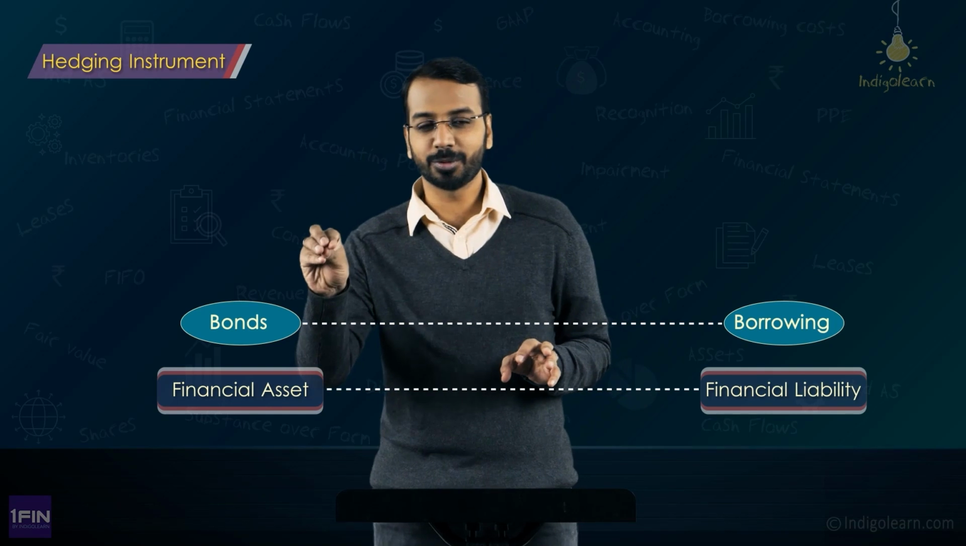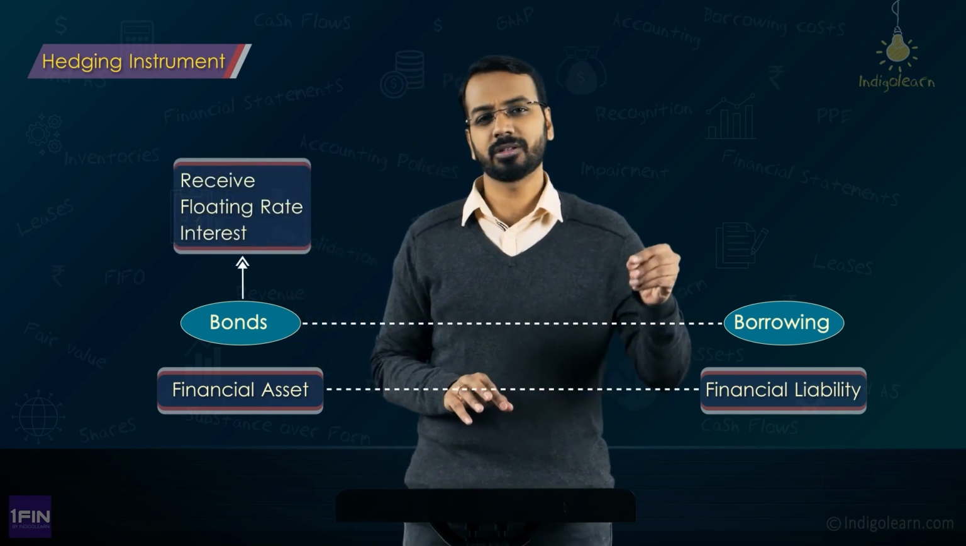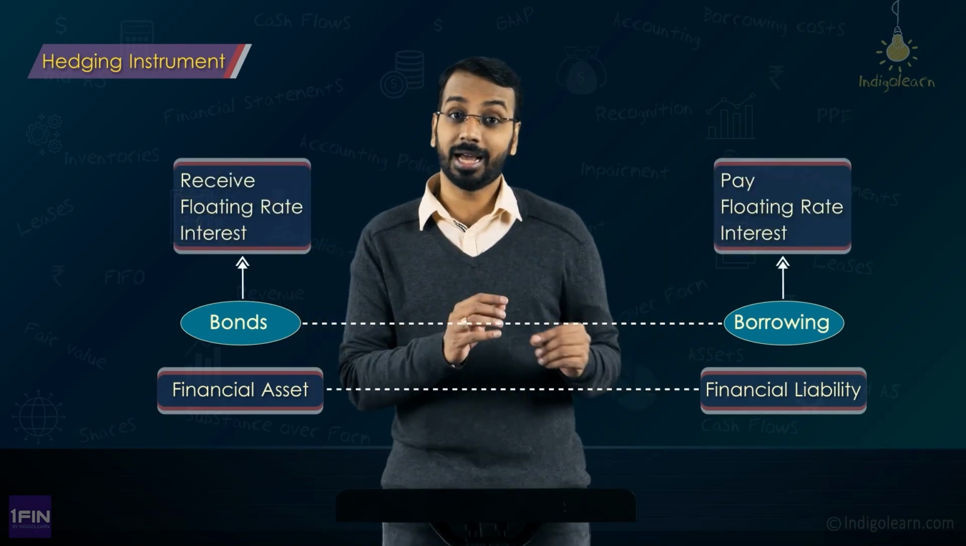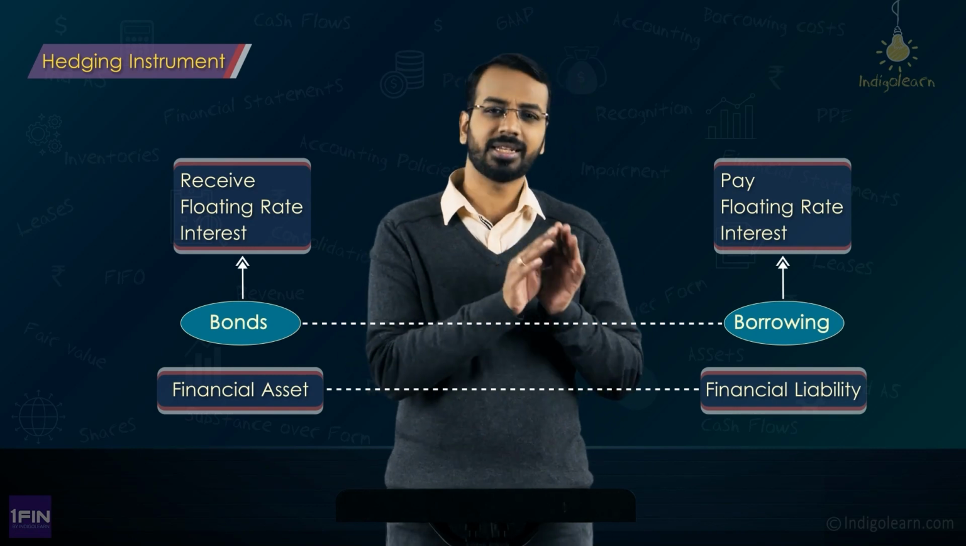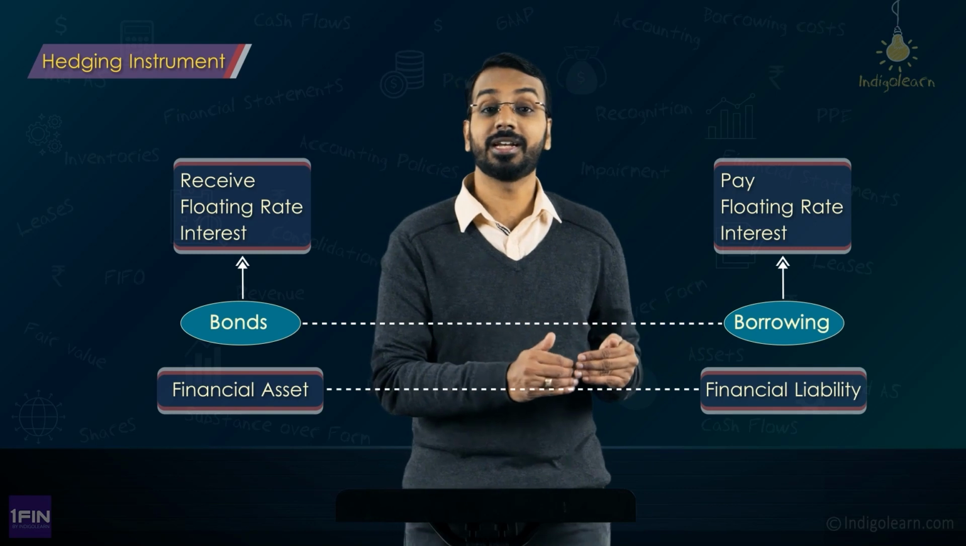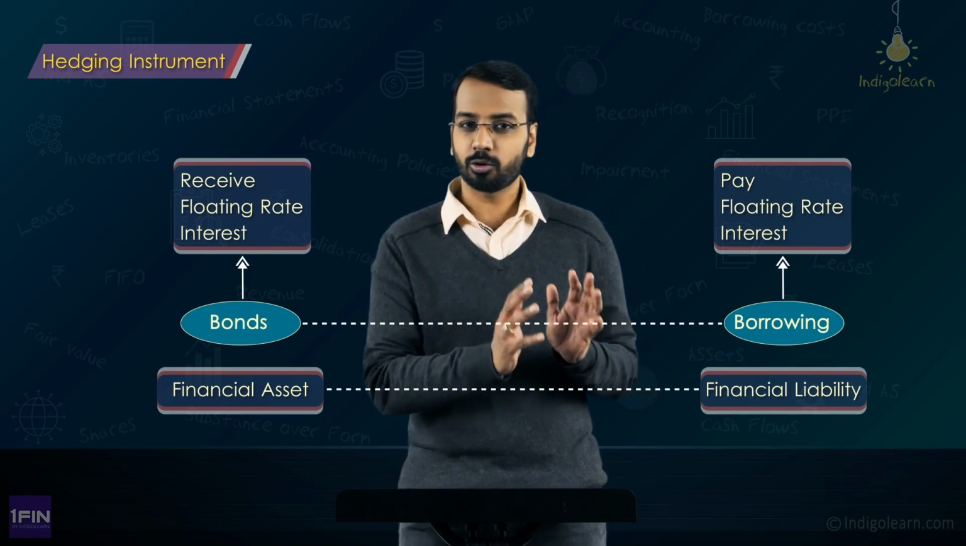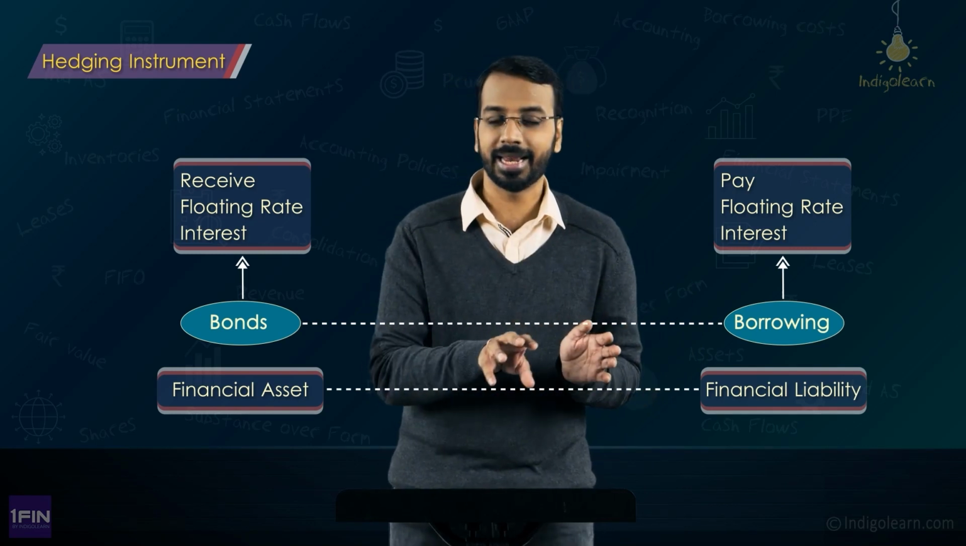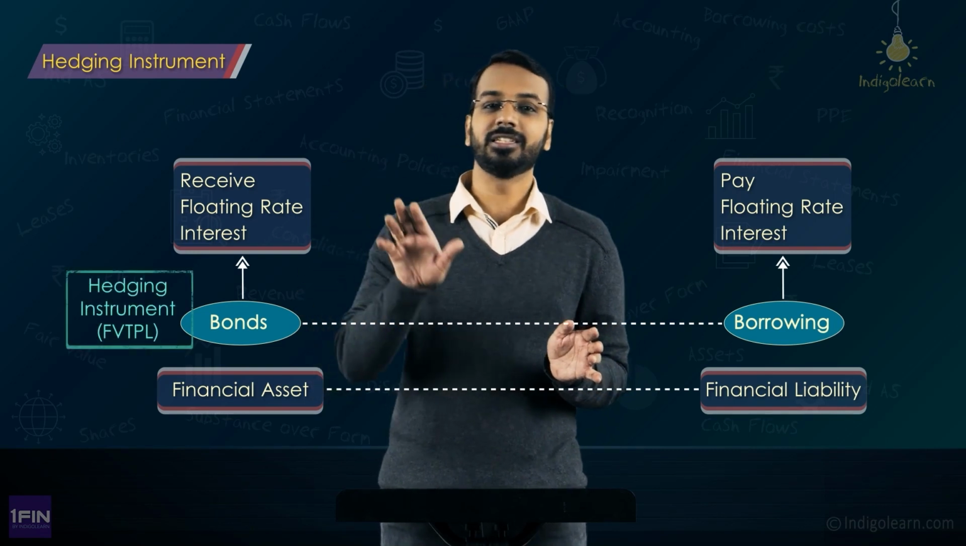Let us say I have a financial asset which is an investment in bonds, and there is also a financial liability where there is a borrowing. On this investment in bonds, I get a floating rate of interest. On this borrowing also I need to pay a floating rate of interest, right? Now, if I am looking at the liability, I feel that there is a risk that on the liability I have to pay a higher rate of interest because interest rates may rise. So there is a risk. Now, to mitigate this risk, I can designate this financial asset as a hedging instrument.